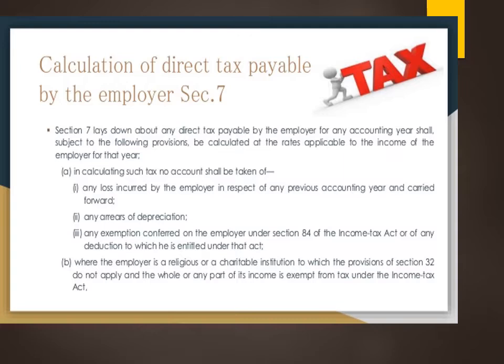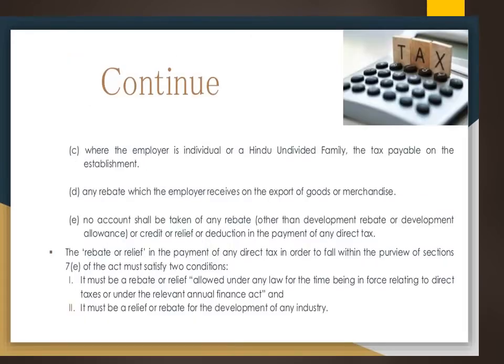In the same way, when the employer is contributing to some religious or charitable institutions, with respect to section 32, even that does not apply. And if any whole or part of the income is exempt from tax under the income tax, in that case also we should take it into consideration for calculating the direct tax.